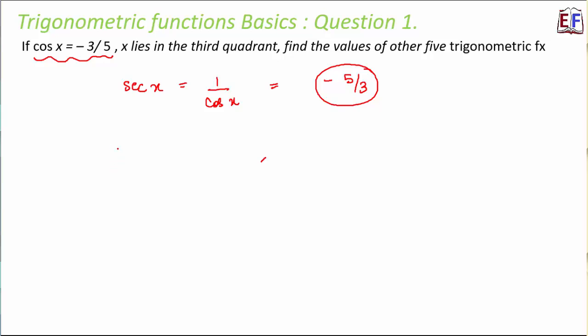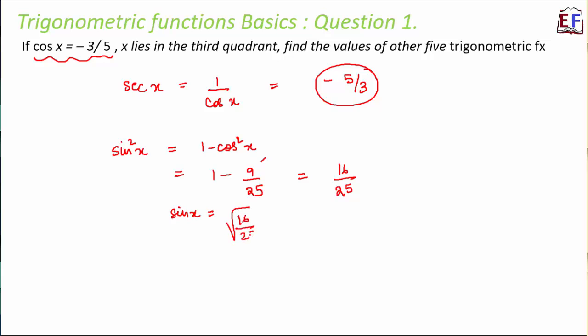That is sin x, because we know that sin square x plus cos square x is equal to 1. That means sin square x is equal to 1 minus cos square x, which is equal to 1 minus 9 by 25, because (3 by 5) whole square is 9 by 25. So this is equal to 16 by 25. So sin x will be equal to root over 16 by 25, which is equal to plus minus 4 by 5.